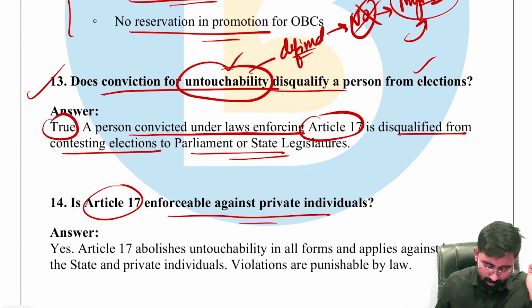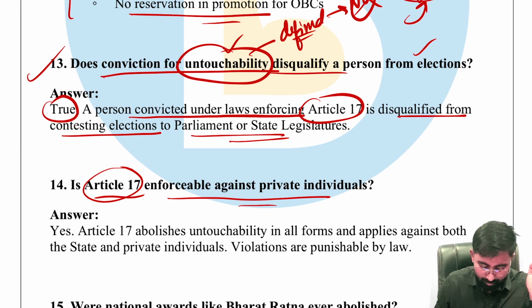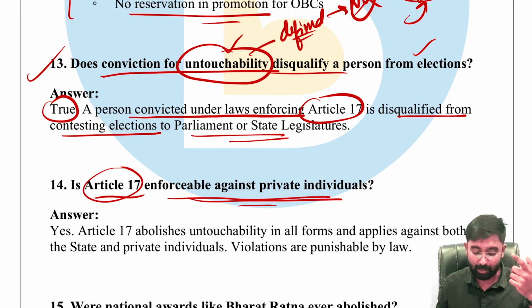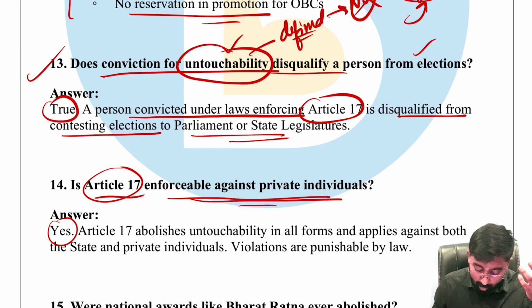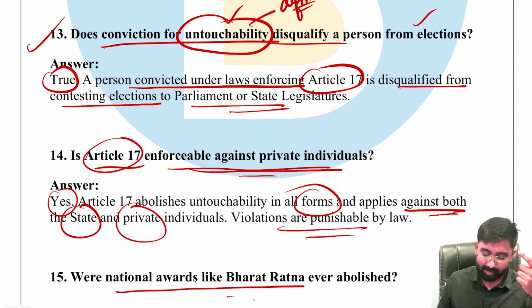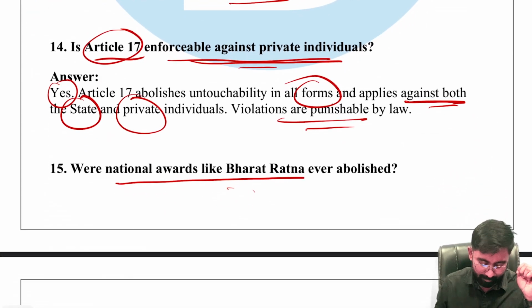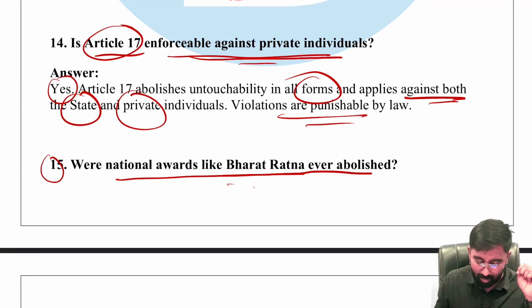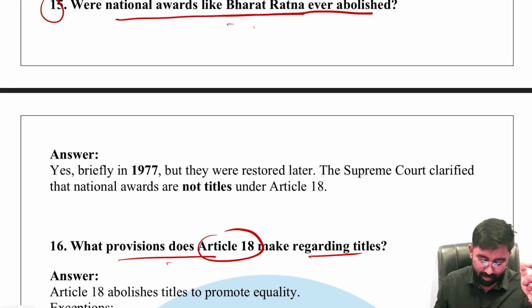So anyway, 13 is done. The 14th one is: is Article 17 enforceable against private individuals? The answer is yes. Article 17 abolishes untouchability in all forms, and it is applicable against both the state and private individuals. Violations are punishable by law. 15th one: were national awards like Bharat Ratna ever abolished? The answer is yes.